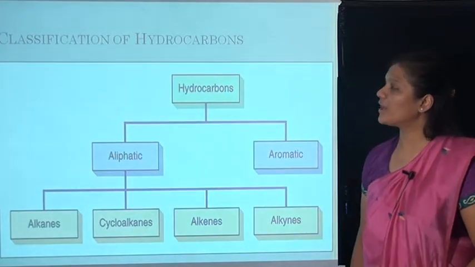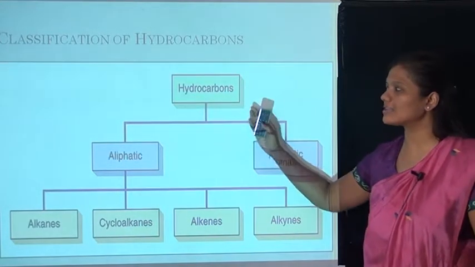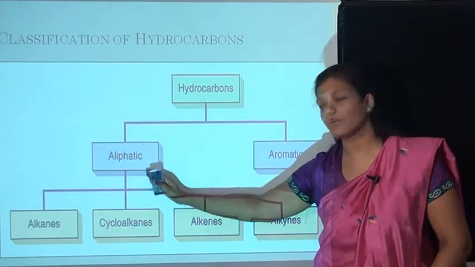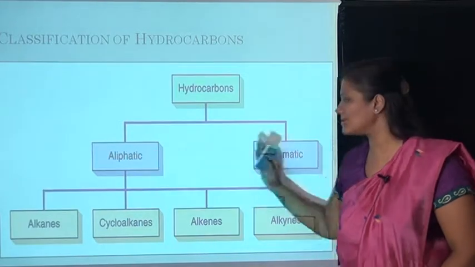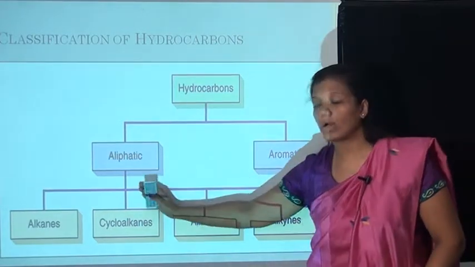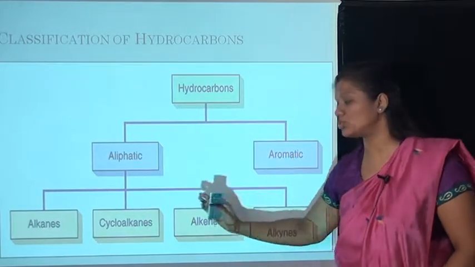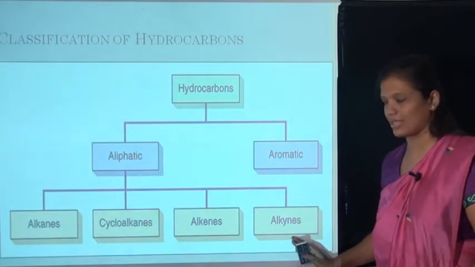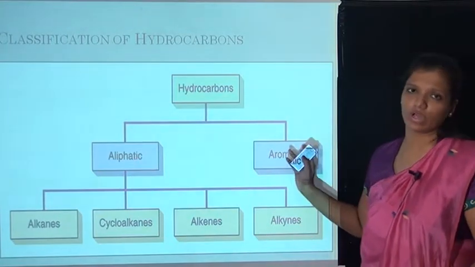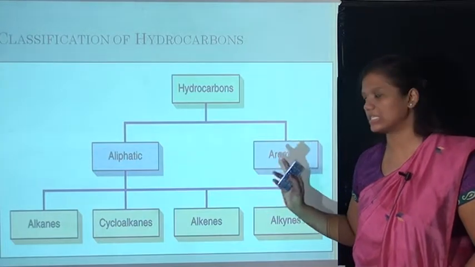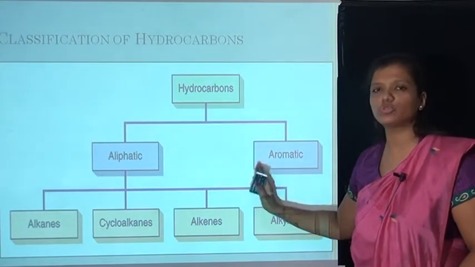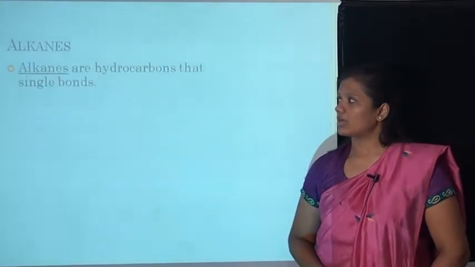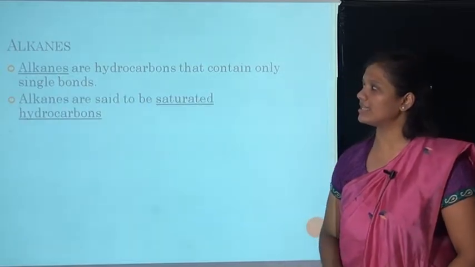Now the classification of hydrocarbons can be done. Firstly, hydrocarbons can be classified into two main parts, aliphatic hydrocarbons and aromatic hydrocarbons. Aliphatic hydrocarbons can further be divided into 4 parts: alkanes, cycloalkanes, alkenes and alkynes. Aromatic hydrocarbons are the hydrocarbons which have benzene rings, but we don't need to know much more about them here. Now first is alkanes. So what are basically alkanes?